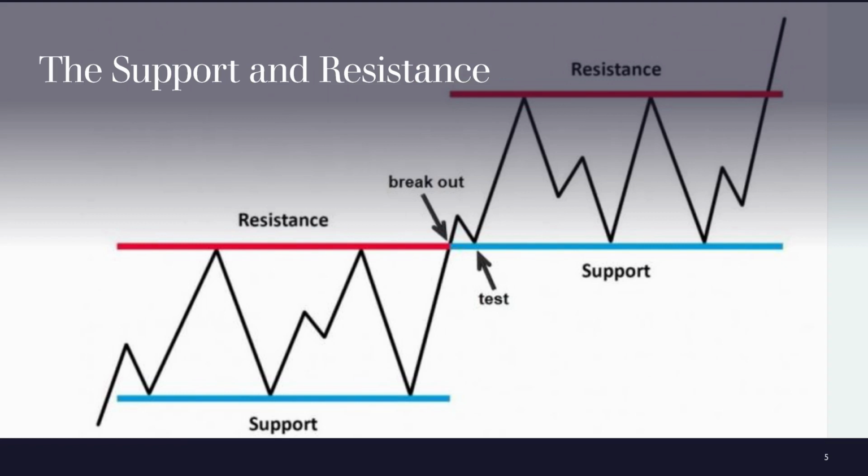Now, when the market breaks the resistance, it always comes back to test that resistance as its new support. Example, let's assume some bricklayers come to your house, these building builders, and they break the ceiling of your house to move into the next building on top, right? You know they have to balance on the floor of the top building. That becomes the new support. I hope I made this very simple for you to understand. So use the example of the floor as your support and the ceiling as your resistance. When the market gets to the support, the market has to buy. When it gets to the resistance, the market has to sell. So I'm moving to the next chapter now.